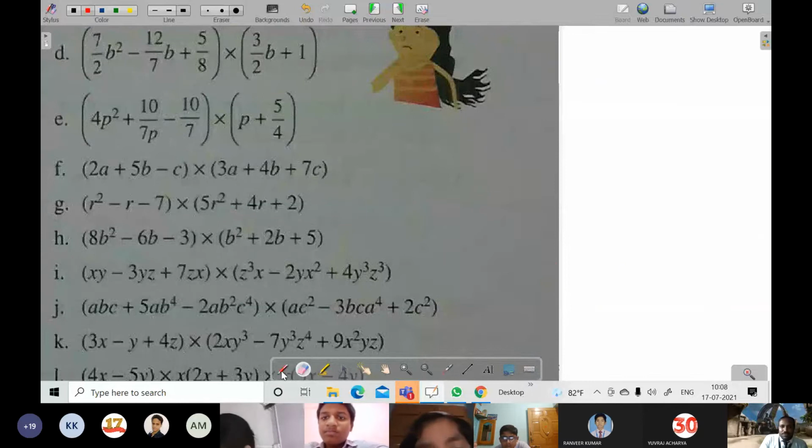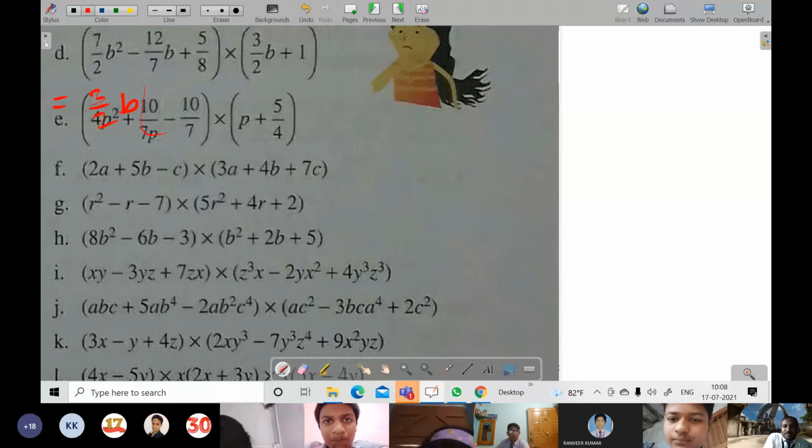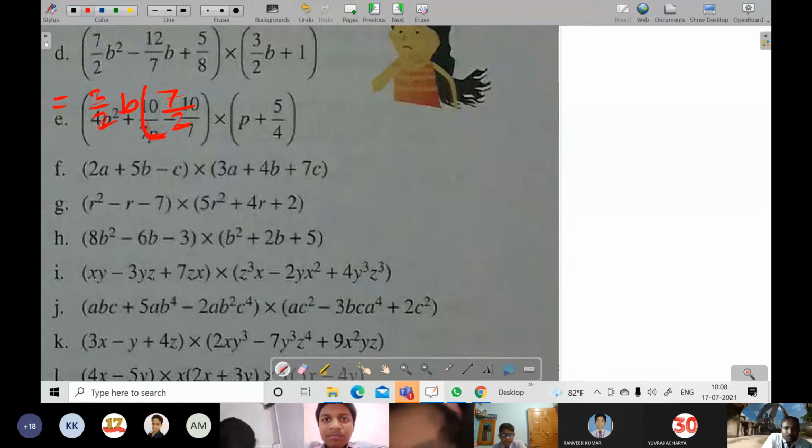Okay, here also what we will do is with the binomial we will multiply the trinomial. So with 3 by 2b we will be multiplying this 7 by 2 b square. Okay, 7 by 2. Okay, I think here it will be different.